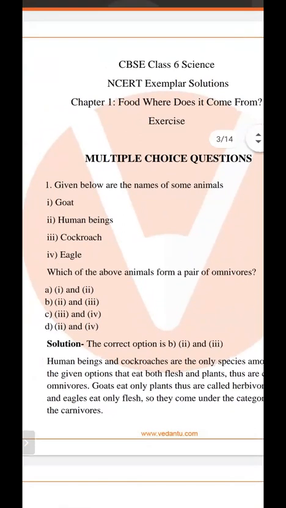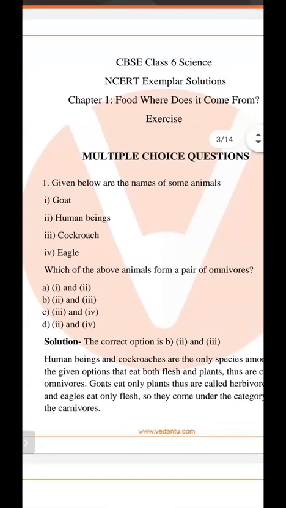Goat eats only plant products, so this is not omnivorous. Human beings eat both flesh as well as plants.